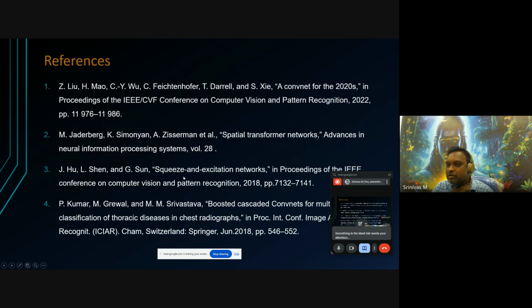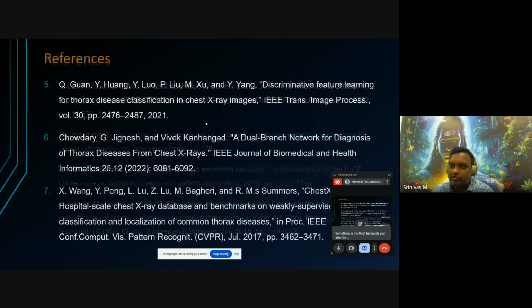Next, I am showing the references which are included in our proposed paper. These are some of the references projected here.